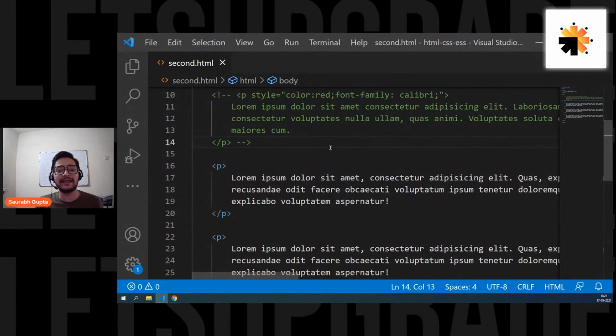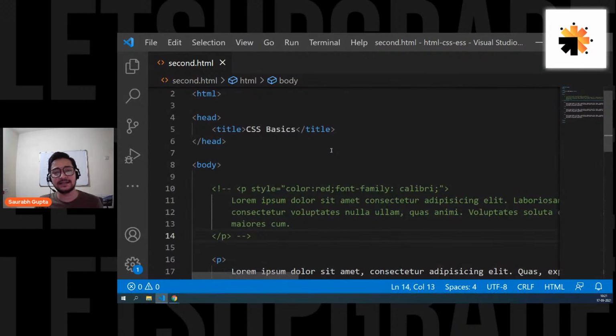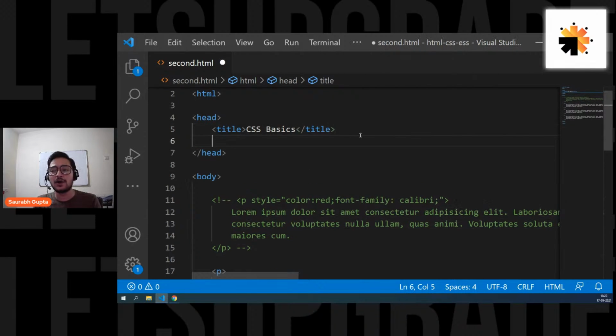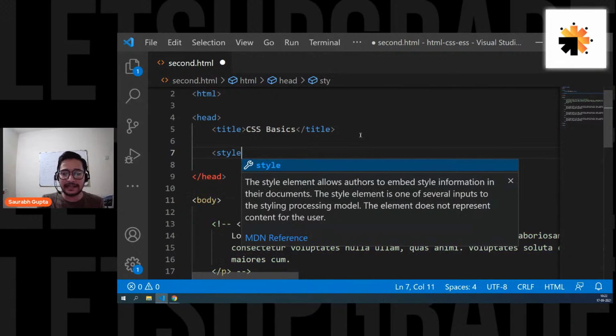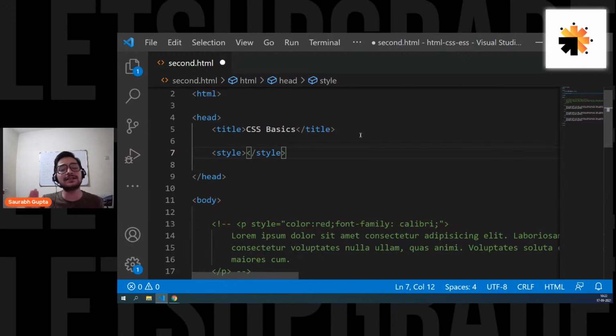So the next way of applying CSS is what? Internal CSS. So now where to write internal CSS? Okay. So now you can go in your head tag. Always, this is the good practice. Go in your head tag, just after your title or before your title. Mostly after the title. Use a style tag there.